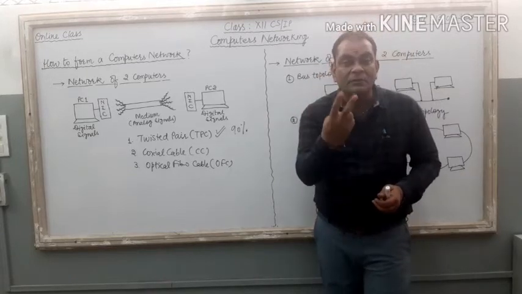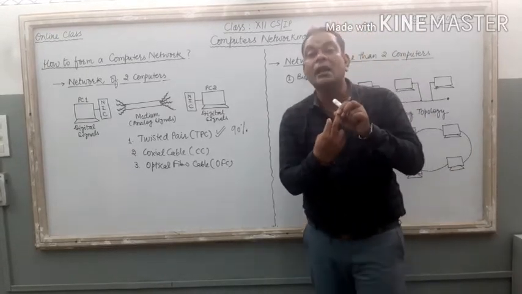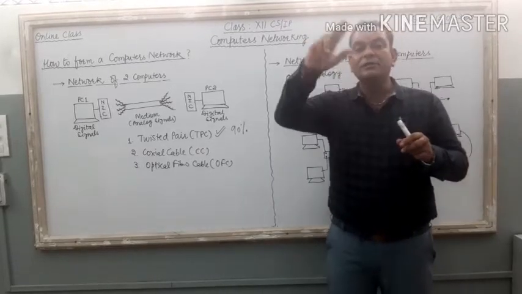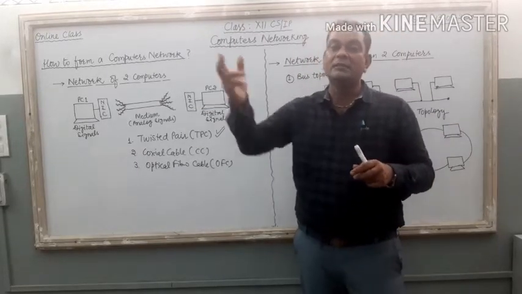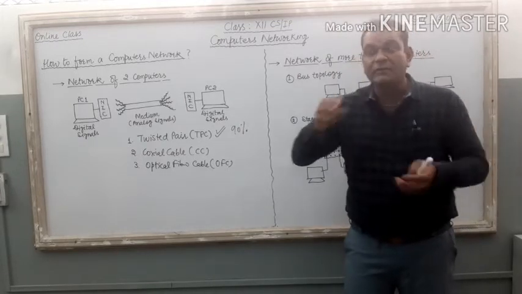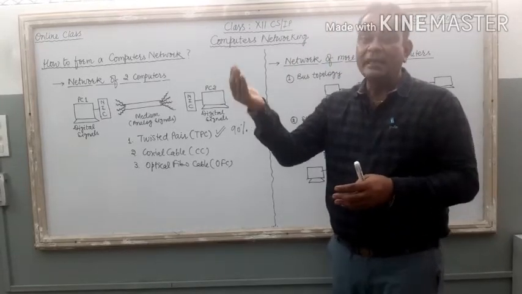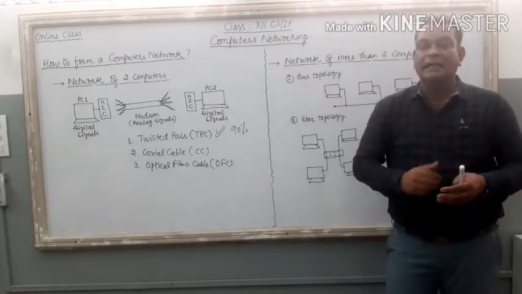There are two types of signals only. The first one is digital signal and the second one is analog signal, the sine wave. Just remember the diagram of the sine wave. It is known as AC, alternating current, which is available at our home. AC means analog signal. DC, direct current, means digital signal.